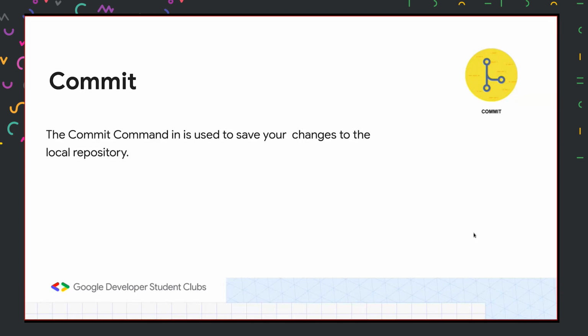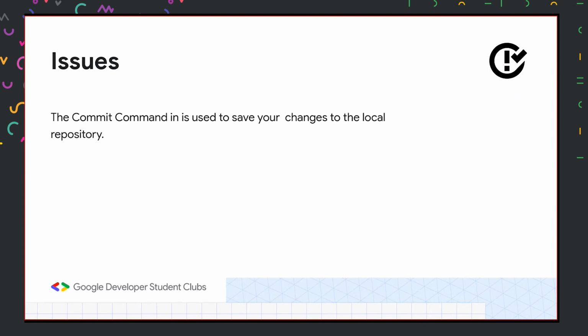So we can revert back to the old state, and then we can add on the necessary changes. So, issues. We'll be going on to the issues in this Hacktoberfest. Basically, in a repository, there is a section called issues. So we can create issues.